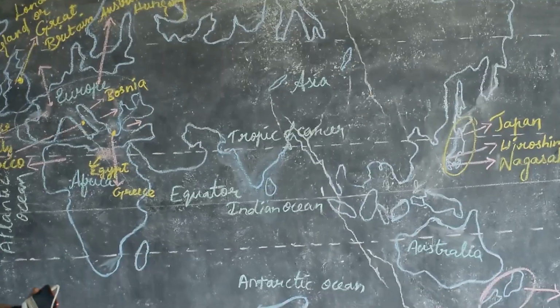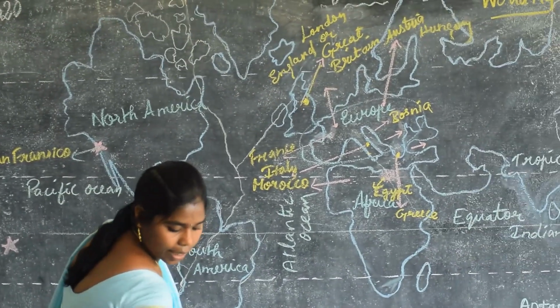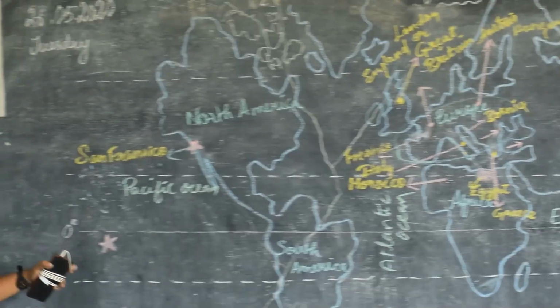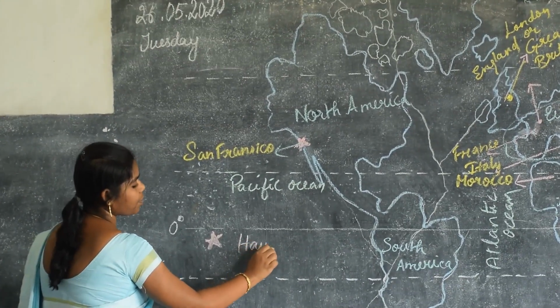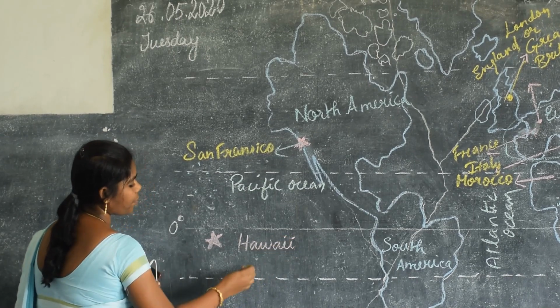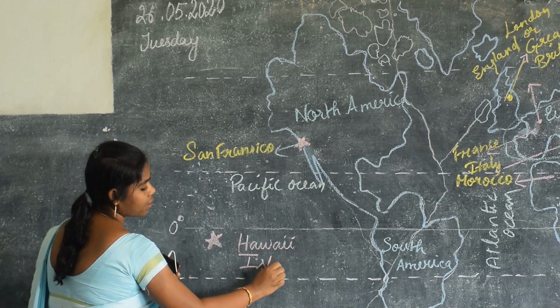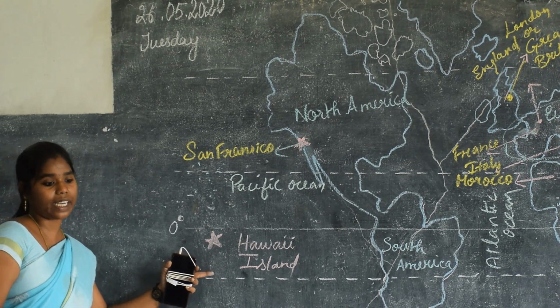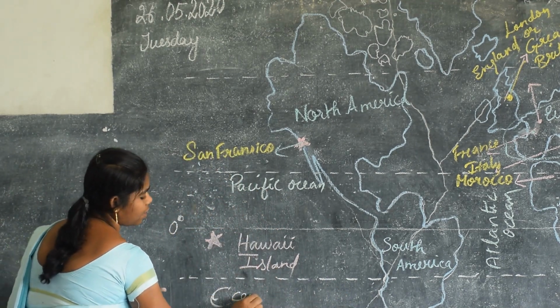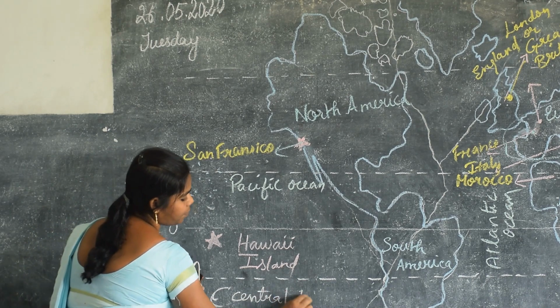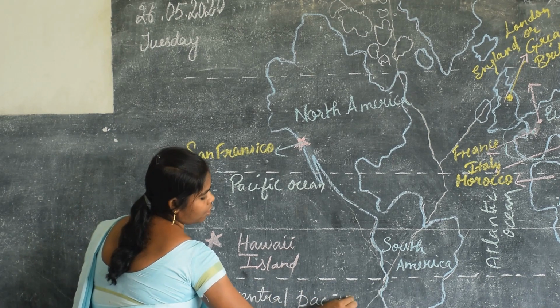Next one, Hawaii Island. It is located in the Central Pacific Ocean. Hawaii Island is located in which place? Yes, that is in the Central Pacific Ocean.